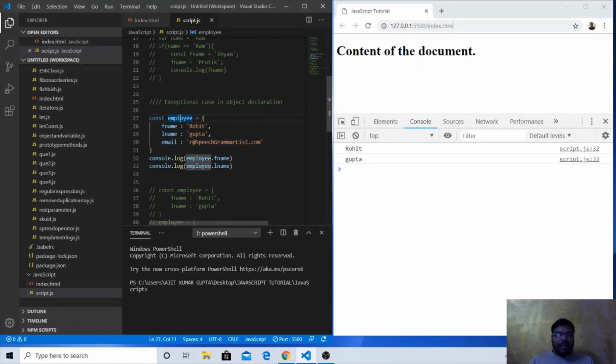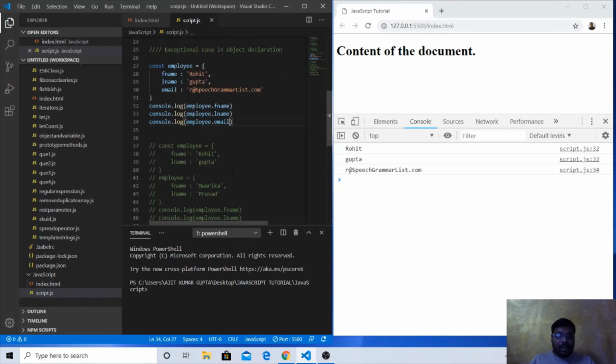We can assign values to each and every property that we are trying to access here. Employee.fname, employee.lname. So we get the values here: employee.fname is Rohit, employee.lname is Gupta. Similarly, if we try to access the email, employee.email, the third value is the email address. So this is the simple way of object declaration, but with the const keyword, not with the let keyword.